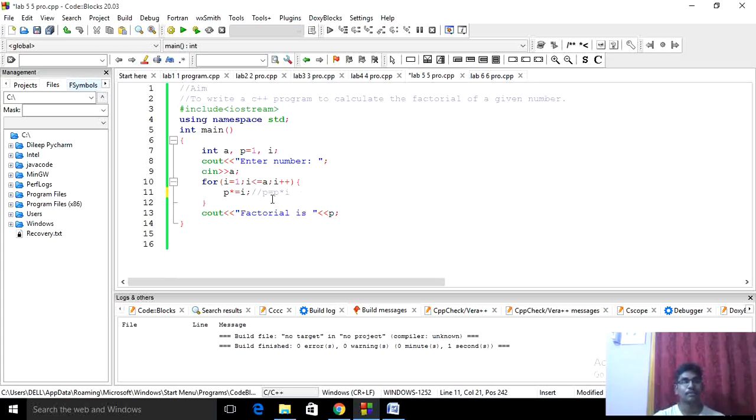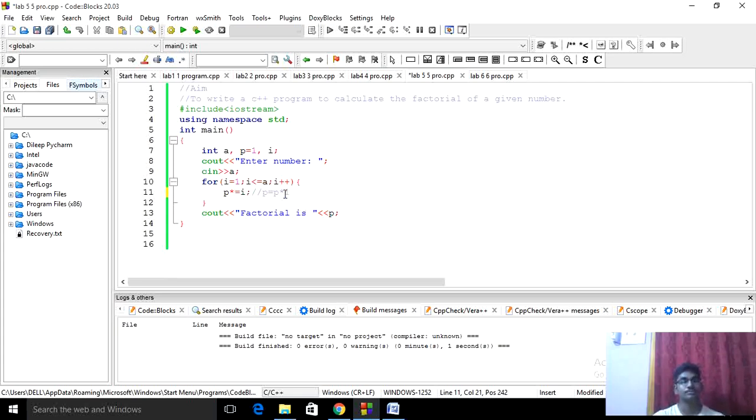Okay, 1 into 1, so 1 will be assigned to p, and then i will be incremented. Then i becomes 2. Suppose the entered number is 4. Then 2 less than or equal to a, where my given number is a. Okay, 2 is less than or equal to 4, so it is true and it will come down.